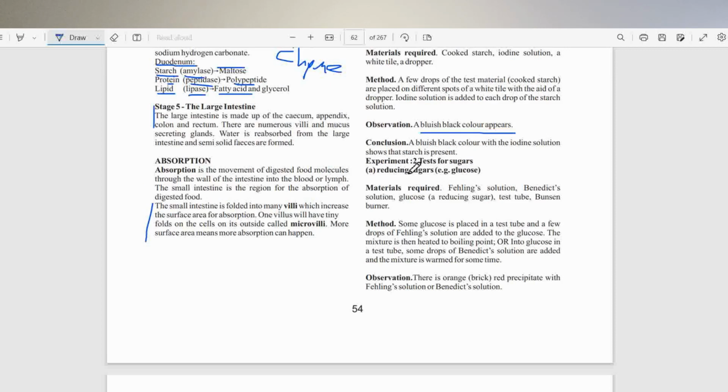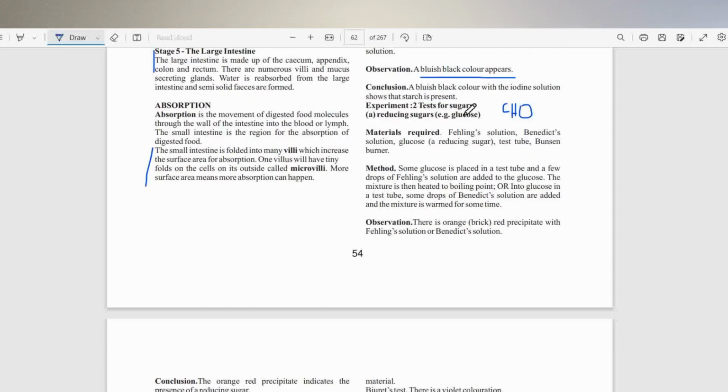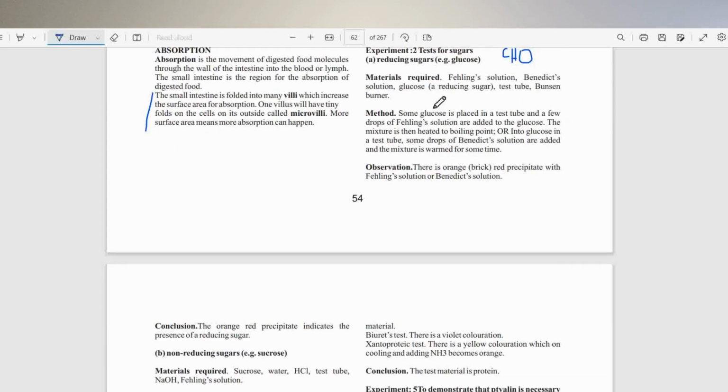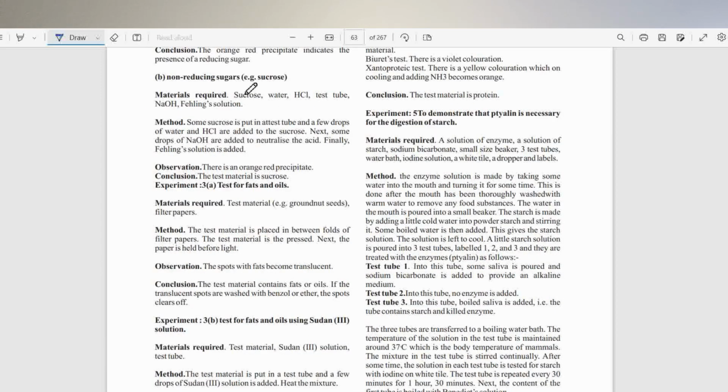We have reducing sugar and non-reducing sugar. What makes a sugar reducing is the presence of the aldehyde group, CHO. Glucose is a good example of a reducing sugar.